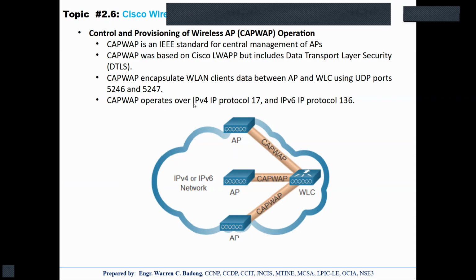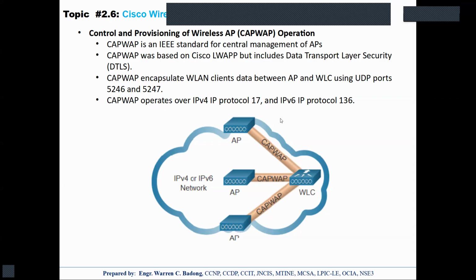CAPWAP operates over IP protocol 17 for IP version 4 and protocol 136 for IP version 6. All right. So CAPWAP is again a protocol that is used to control access points.